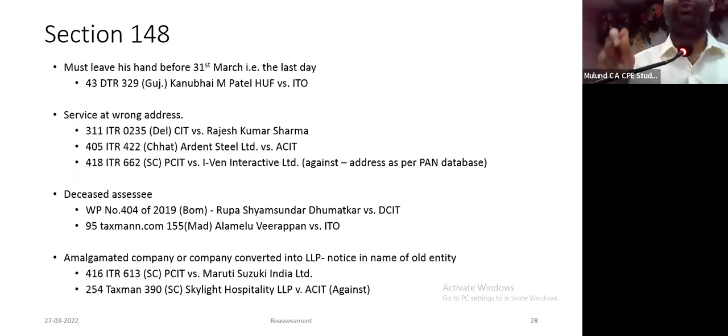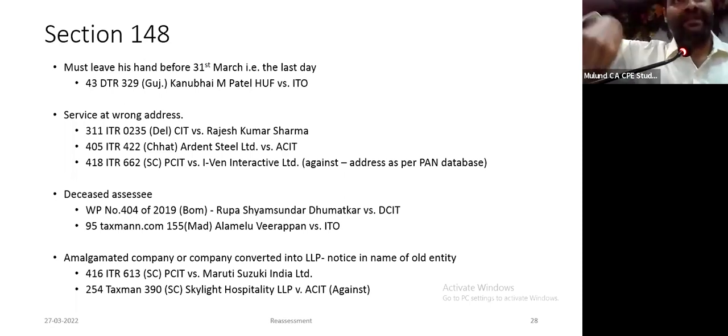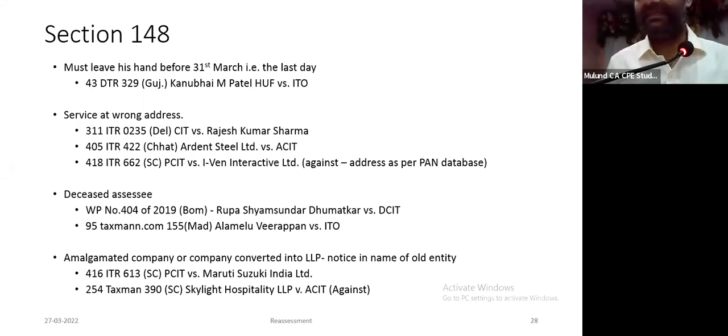Moreover, Section 282 says service by way of post or by way of email. For post, under Rule 127 sub-rule 2, these 4 addresses can be used. For email, under Rule 127 2B, these 4 email addresses can be used. At no place have they specified that uploading on the portal amounts to service. Even the Act and rules do not specify it. Mere uploading on the portal does not amount to a valid service.